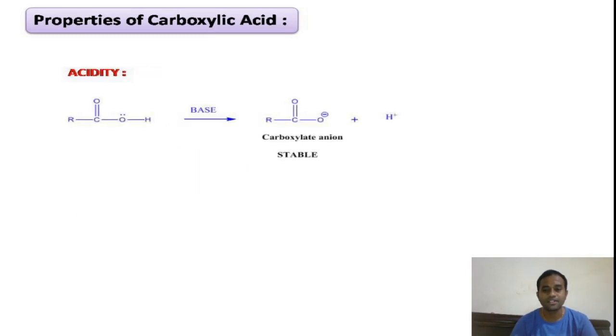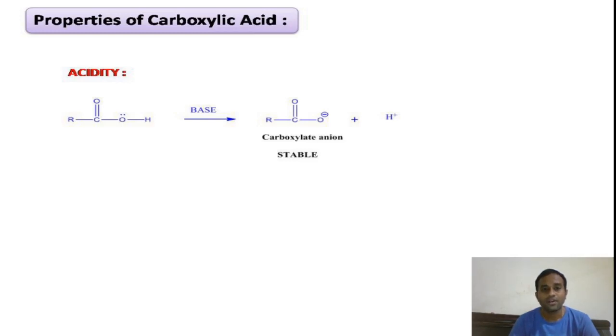Coming to the acidity. What is acidity? It is the property of a compound to lose H plus ions, to liberate H plus ions in the presence of a base. If you look here, our carboxylic acids also lose H plus ions, liberating H plus ions in the presence of a base, and they form an anion, that is a carboxylate anion, which is a stable carboxylate anion.